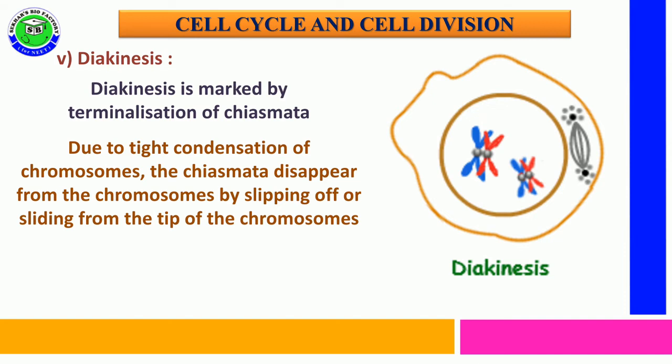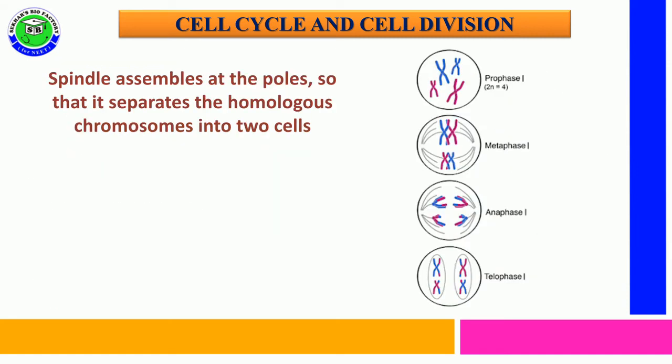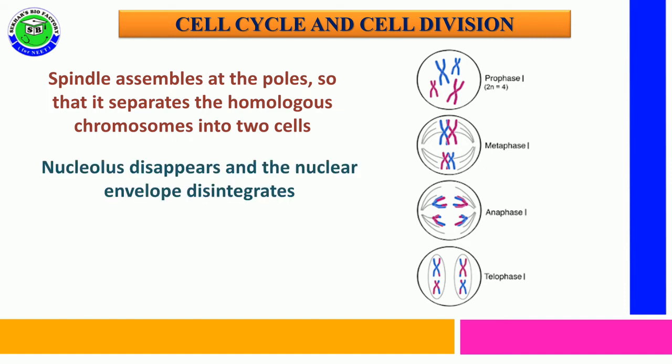Simply, the chiasmata are shifted to the tip of the chromosome, and from there they either slip off or remain present at the tip in diakinesis. Along with that, in the cytoplasm of the cell, the spindle assembles at the poles, and thus it separates the homologous chromosomes into two daughter cells.